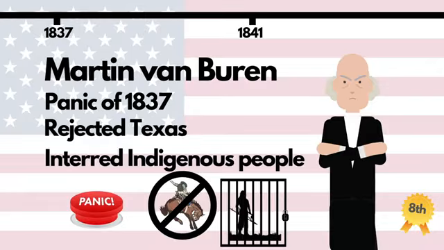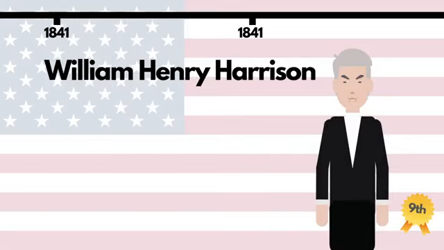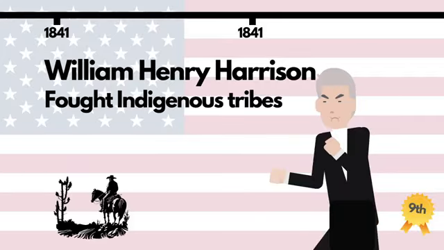Apparently Van Buren is one of those presidents Americans know least about, with some struggling to even name him as a president. If that's the case, it's likely even fewer would be able to remember his successor, William Henry Harrison. Harrison, the last president to have been born a British subject, had spent much of his younger days fighting indigenous tribes in the Northwest Territories before turning his attention to Washington politics.